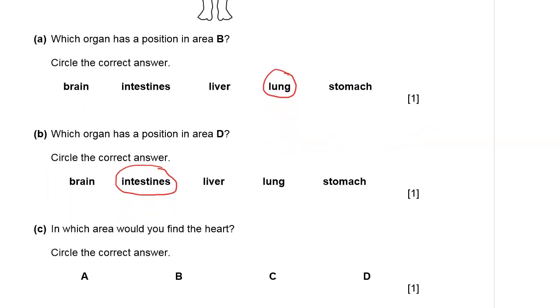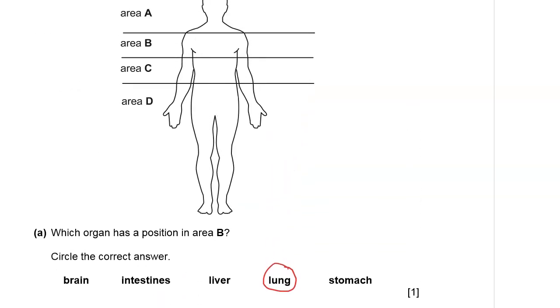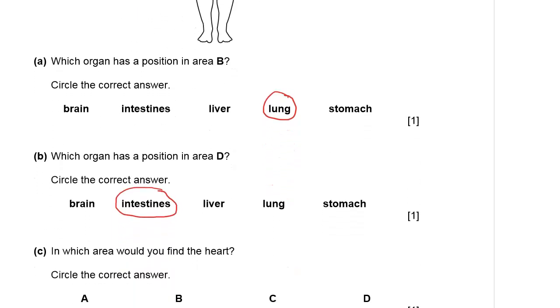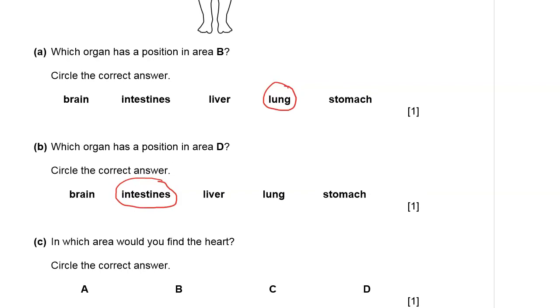Part C. In which area would you find the earth? Circle the correct answer. If I can take you back to the areas. Which area will you find the earth? Of course, the earth should be around area B here, around that area right there. So the answer here should be area B.